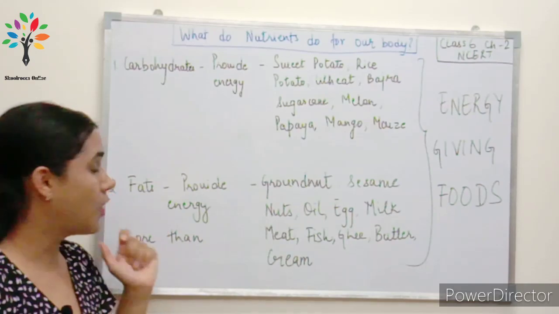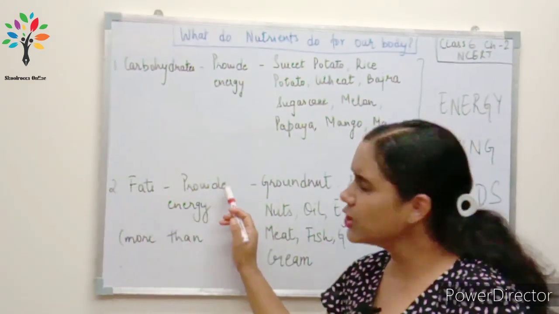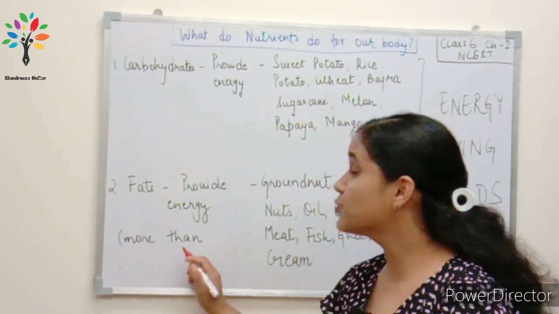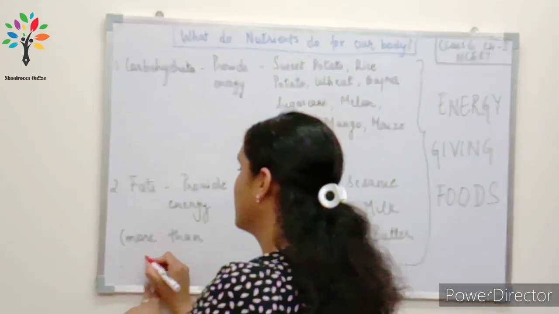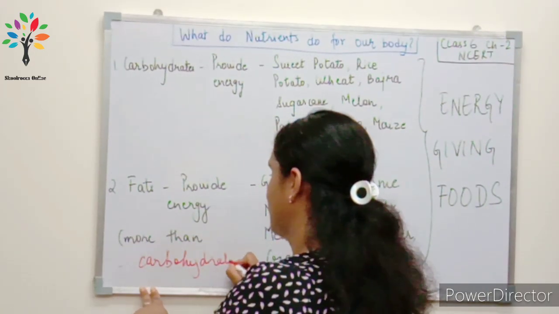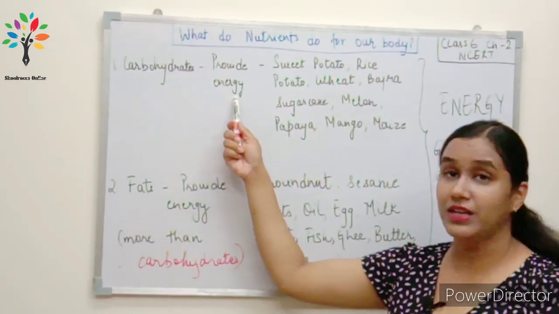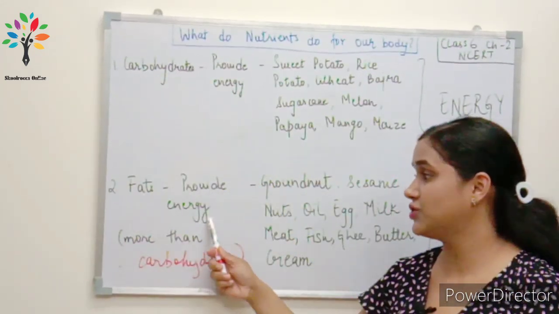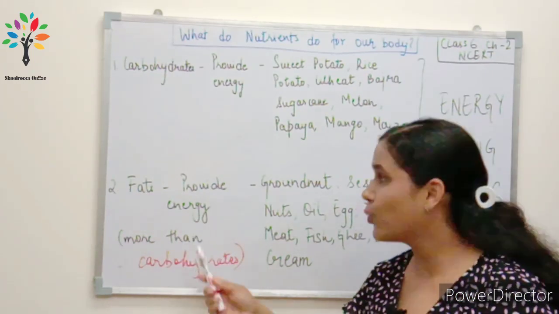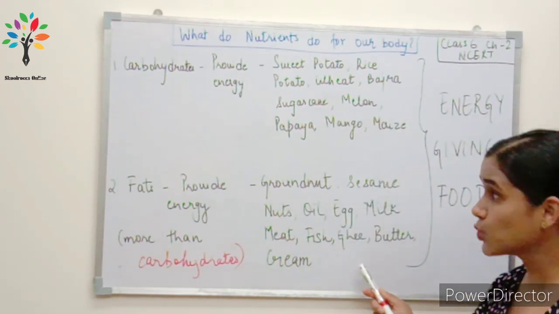Okay, coming to the second component, that is fats. Now fats, they also provide energy, but they provide much more energy than the carbohydrates. Okay, carbohydrates also provide energy, fat also provide energy, but the energy which is provided by fats is much more than the carbohydrates. Now let's look at some of the sources of fats.